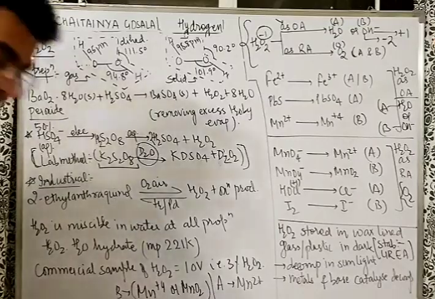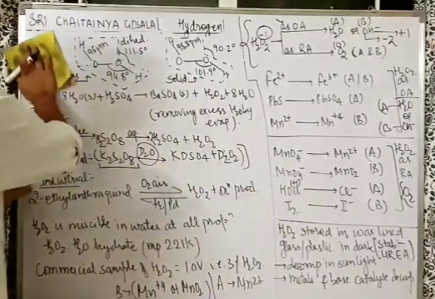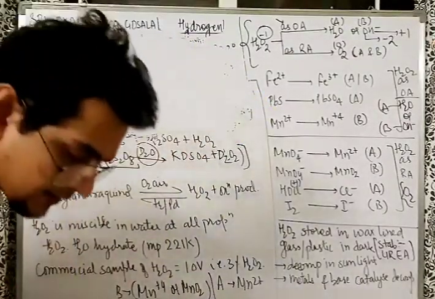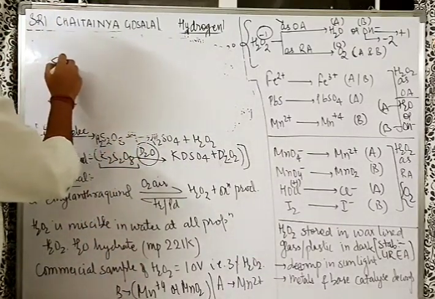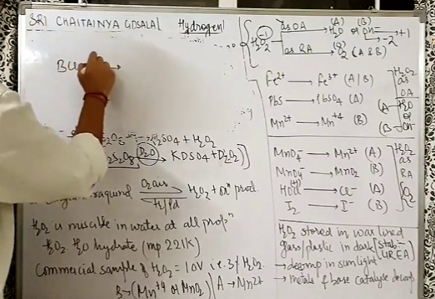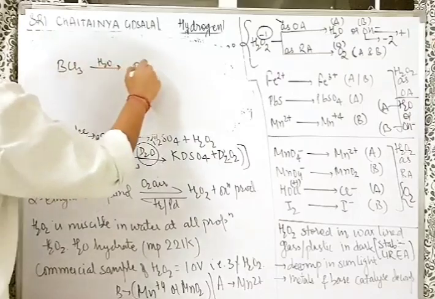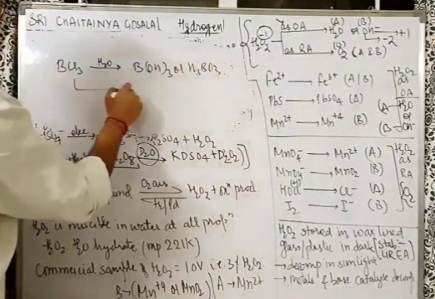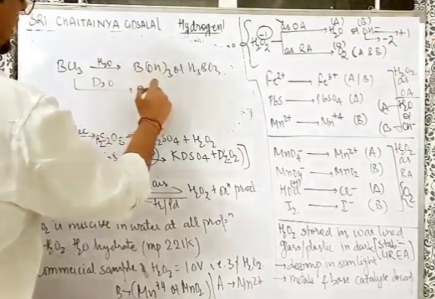Next, reaction of D2O. I will just tell one thing about the reaction of D2O, which is a very simple conceptual idea. I don't think anything further will be required to you to understand. For example, BCl3 is there with H2O. So what happens here? OH comes, you get B(OH)3 or H3BO3. In the same way, if I take D2O, na, same reaction will happen, but instead of OH, you get OD